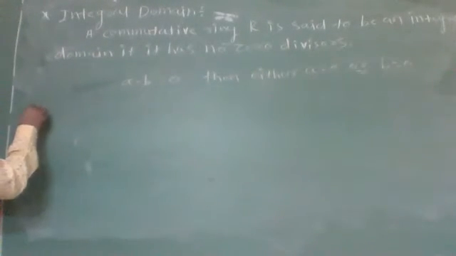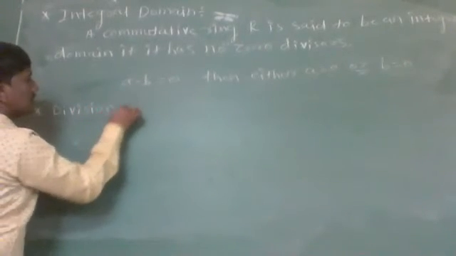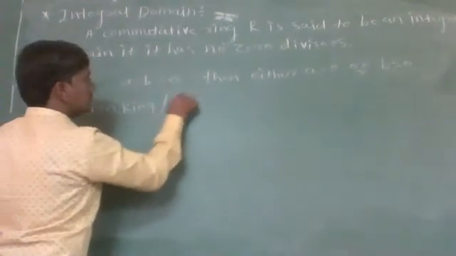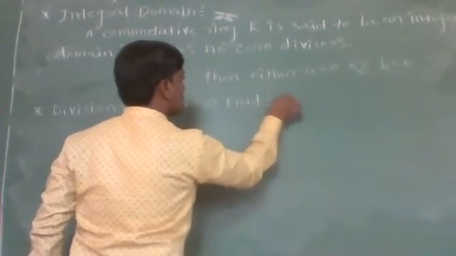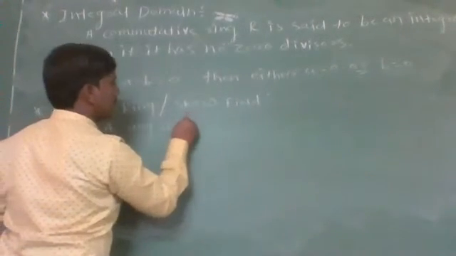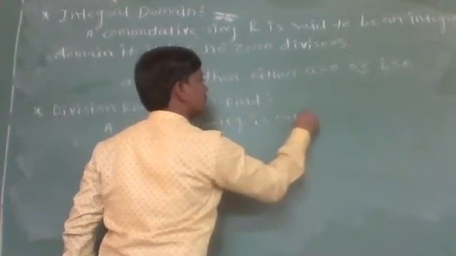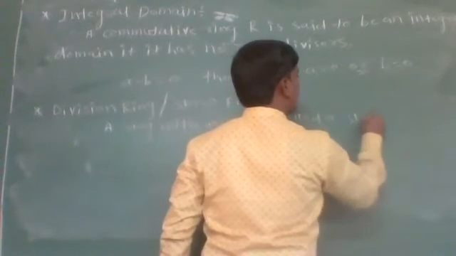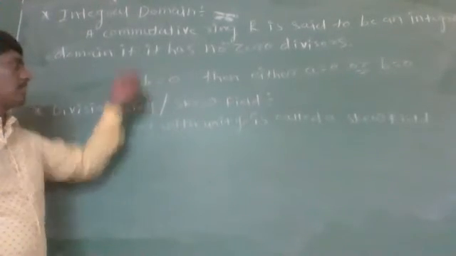Now let us see what is a division ring. A ring with unity is called a division ring. In the previous example, the set M which contains all the 2 by 2 matrices is a ring with unity.